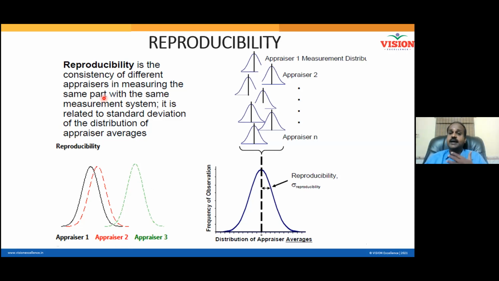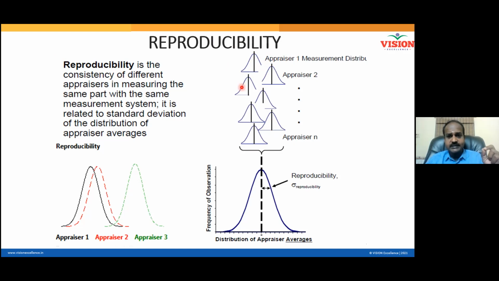So let us say this is myself, Sivakumar, this is Pradeep, this is Surajit, and this is Avinash. Now I collected 10 readings. Out of my 10 readings, I have an average. Do you think my reading will have an average? Yes, sir. And then Pradeep will have an average, Surajit will have an average, everyone will have an average.